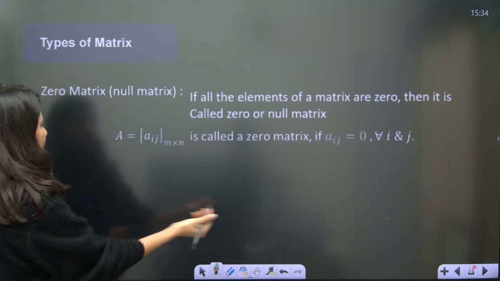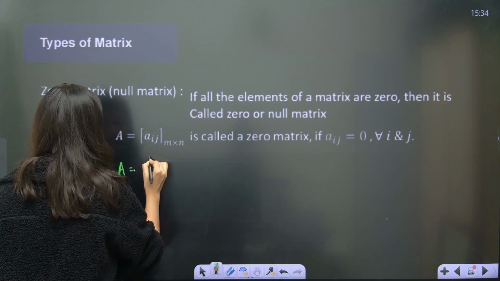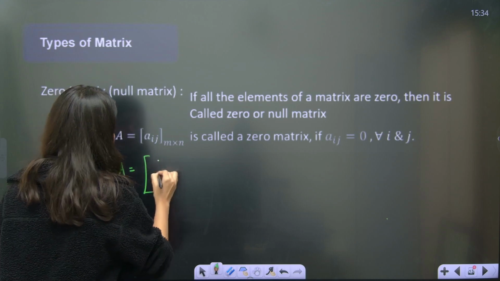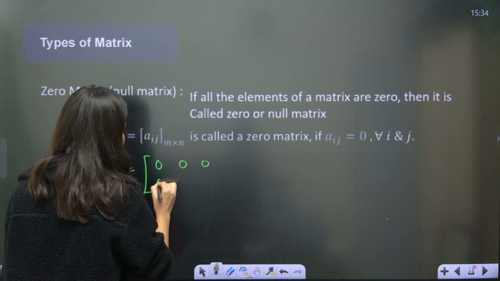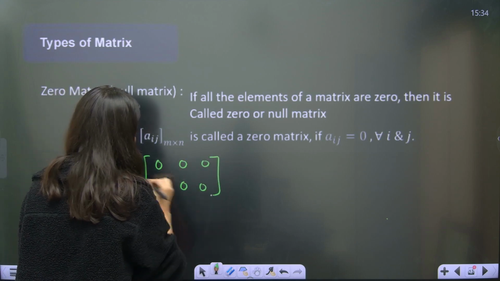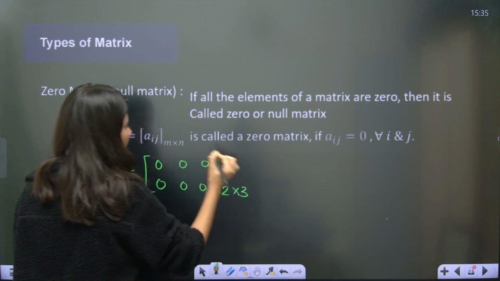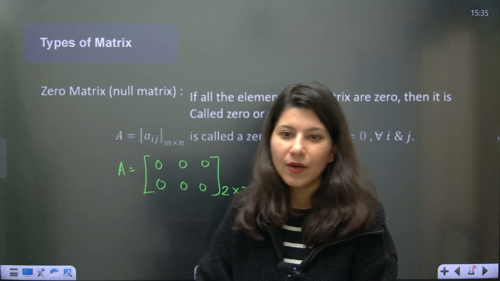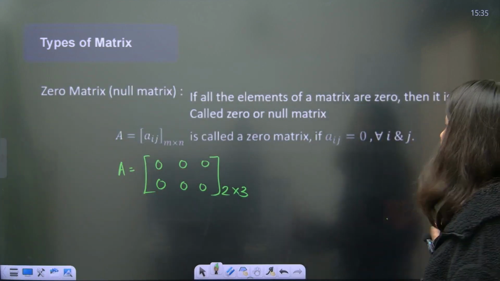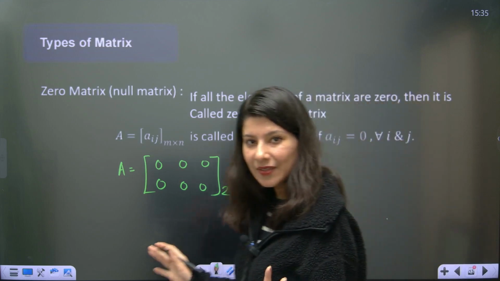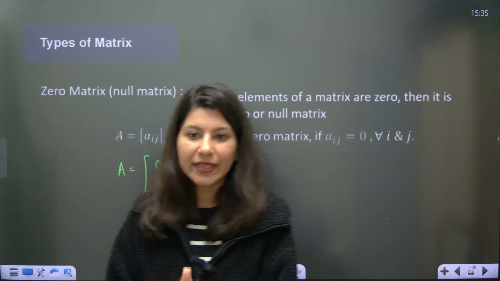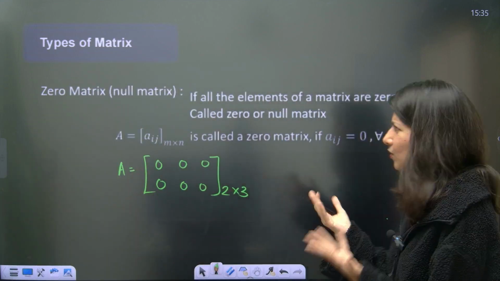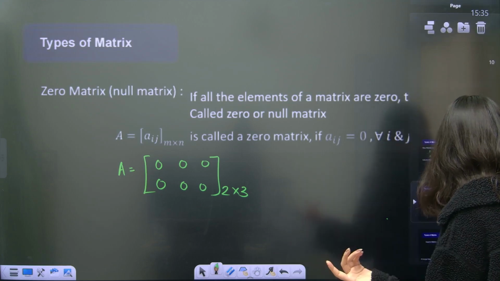So let's say 0, 0, 0, 0, 0, 0. So this is 2 cross 3. Null matrix or zero matrix. I hope that this is clear. Again, the definition is pretty easy, pretty obvious.